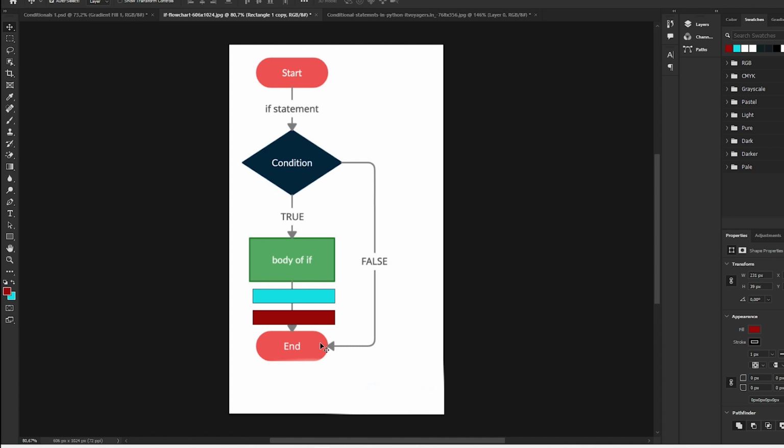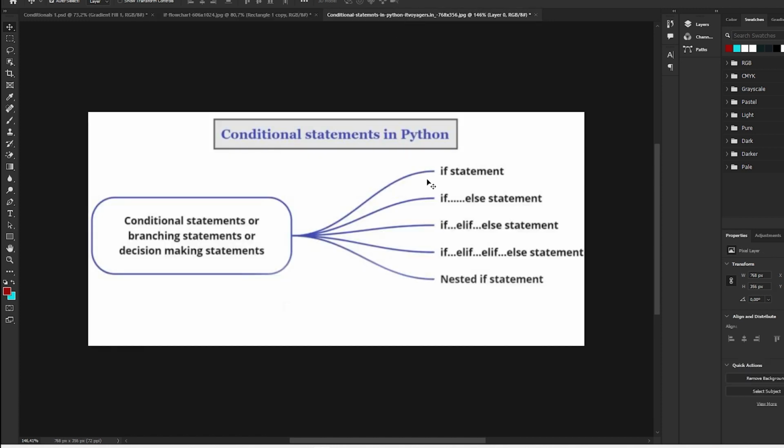So in this regard, I can take you to the last chart, whereby I would like to refer you to this. Conditional statements in Python can also be referred to as branching statements or decision-making statements.